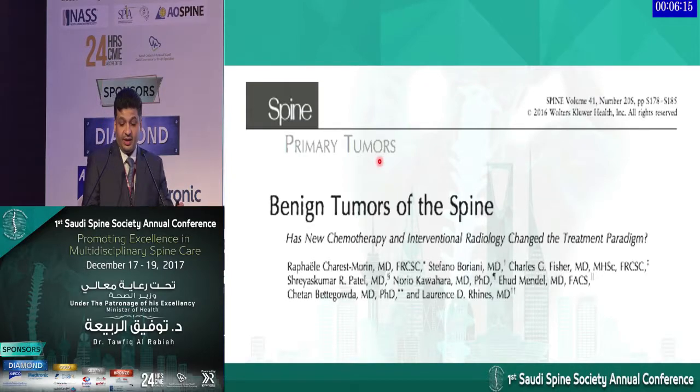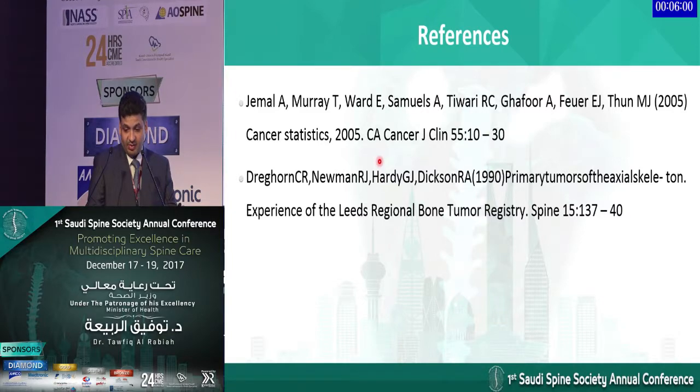This is a very nice paper that came about. It actually has a systematic review of the literature that's out there in terms of non-surgical interventions for benign spine tumors. These are my references.